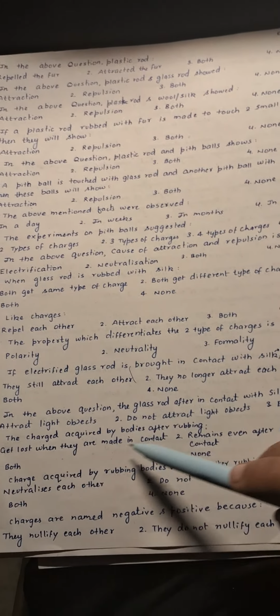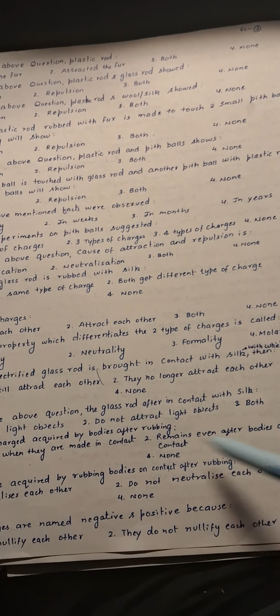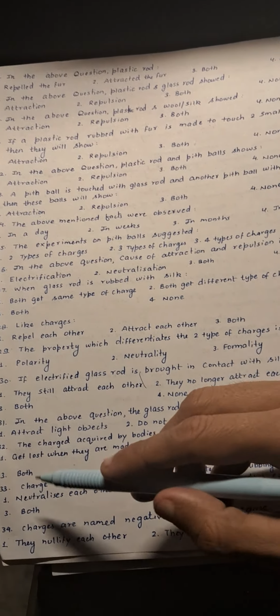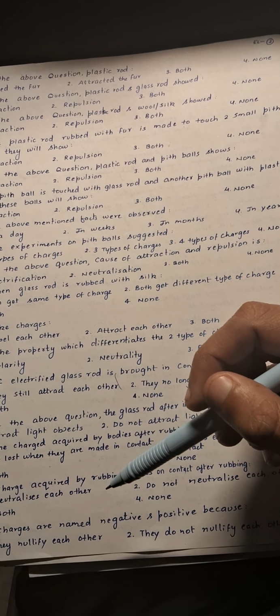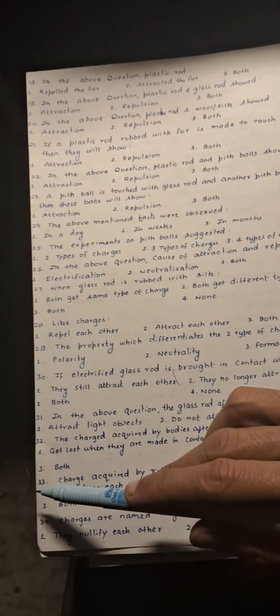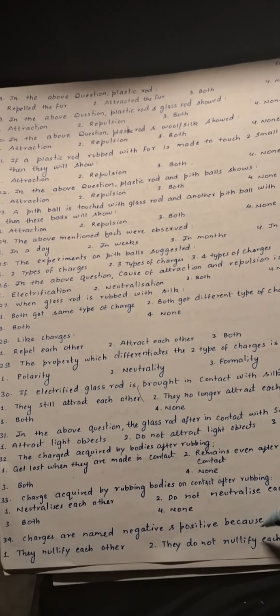Now, is the charge acquired by bodies after rubbing lost, or does it remain? It gets lost, as opposite charges will attract each other and ultimately the body will be neutralized, so the first option is correct over here. Next, charges are named negative and positive obviously because they nullify each other, so the first option is correct over here.